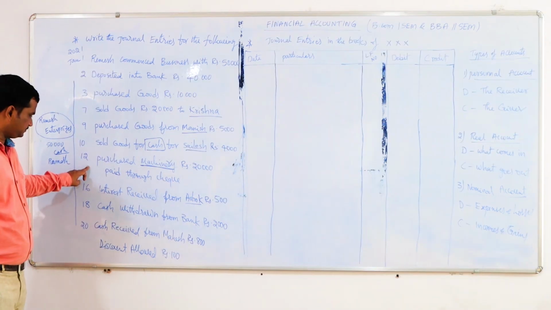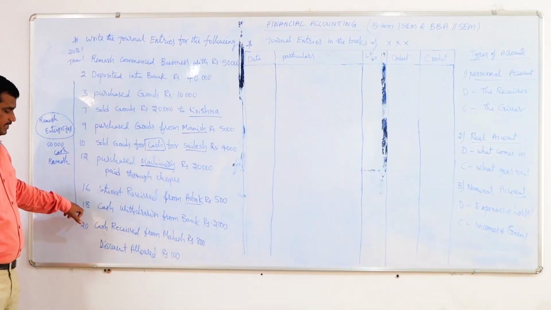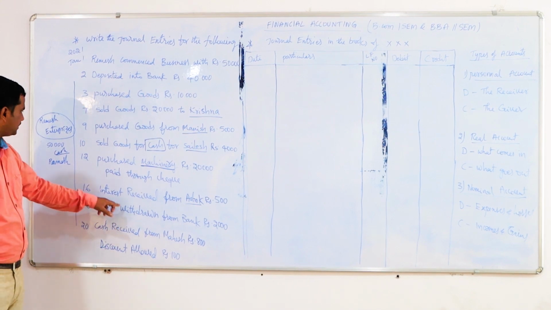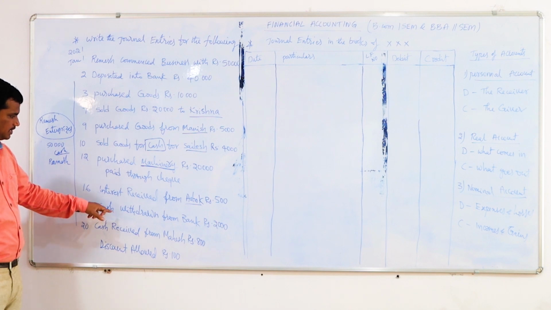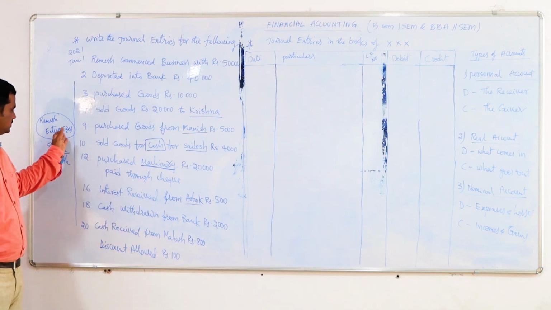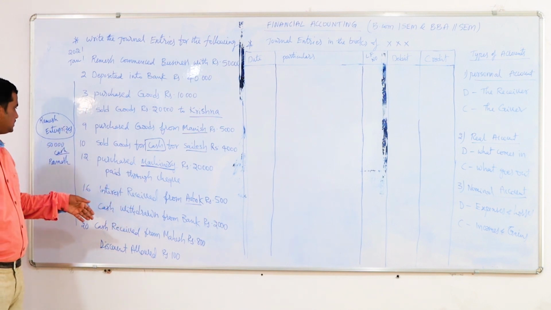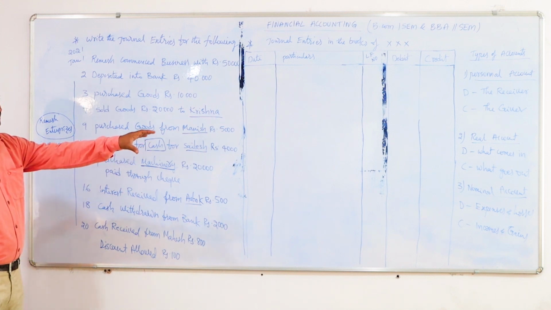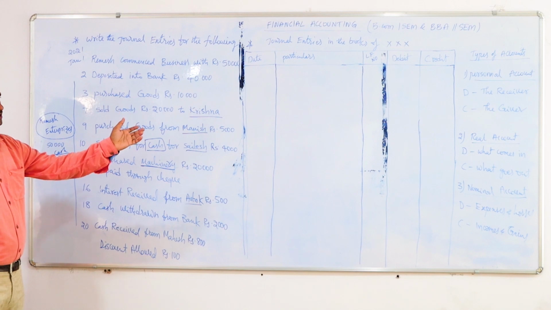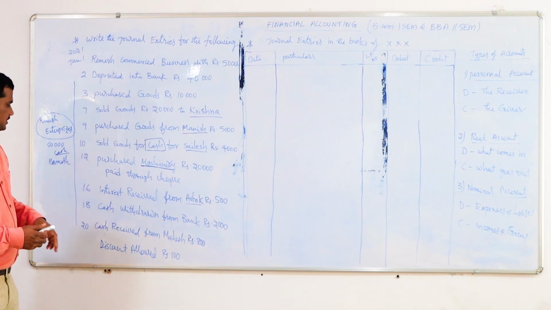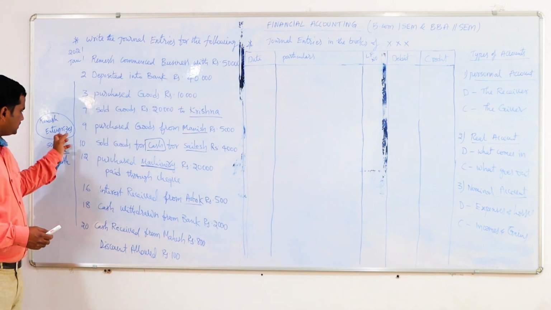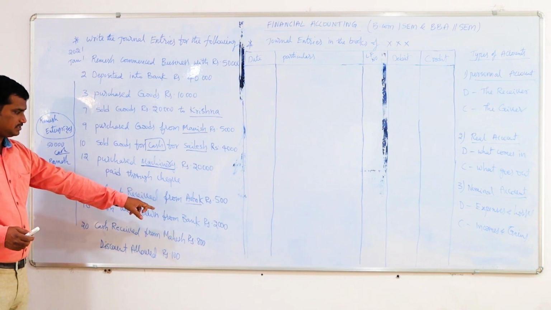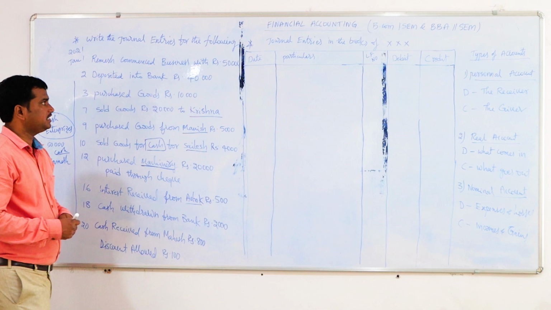Okay, next transaction. That is on 18th, what is happening? Cash is withdrawn from the bank, rupees 2000. Here the organization is withdrawing cash from the bank. So when the organization is withdrawing cash, it means cash will come into the organization. As per the real account, when the cash is an asset, when it is coming into the organization, that should be debited. Then who will be giving the cash? Bank is the giver. So the bank account should be credited.